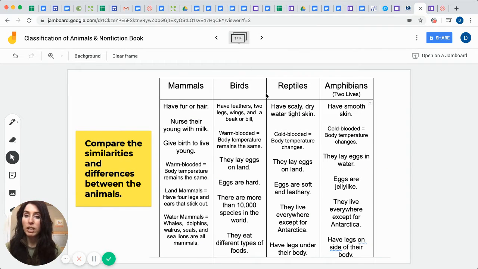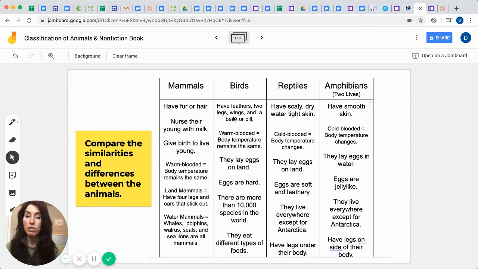So the first thing we need to know about in classifying animals, we need to know a little bit more about our animal. So what I'd like you to do is look over this chart here and find out what classification your animal that you chose would be in. And while you do that, I'm going to go ahead and read some of the most important features that make up your animal's classification. So mammals have fur or hair. Mammals nurse their young with milk. Mammals give birth to live young. They're also warm-blooded. There's land mammals and water mammals.